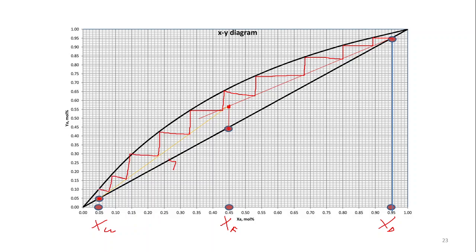Now if you see, it goes slightly beyond the value of xw, it can be 0.04. These equilibrium points are known as the number of stages.